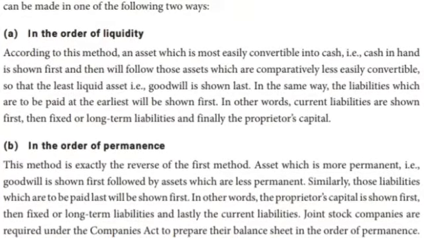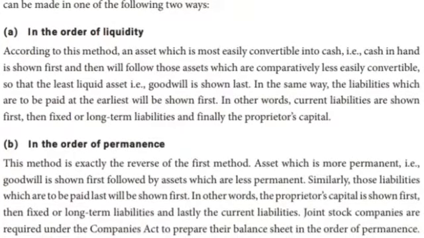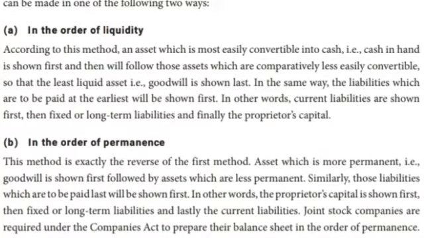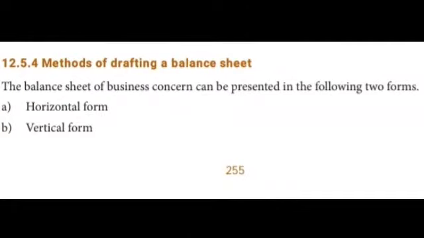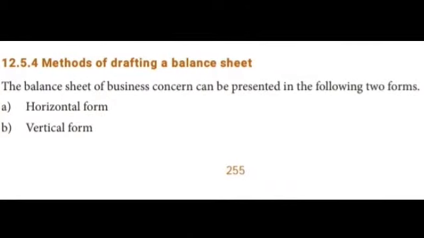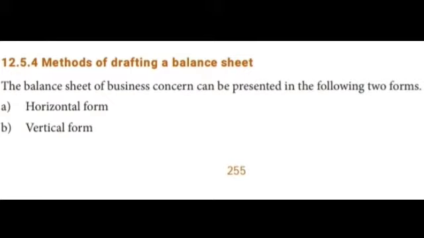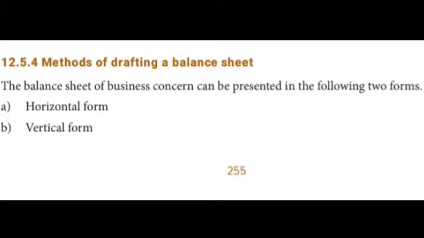Now we read that theory. Joint stock companies are required under the Companies Act to prepare the balance sheet in the order of permanence. Let's see methods of drafting the balance sheet. The balance sheet of a business concern can be presented in the following two forms. One is horizontal form, the second one is vertical form. So we have to present it in two types of balance sheet, horizontal and vertical.